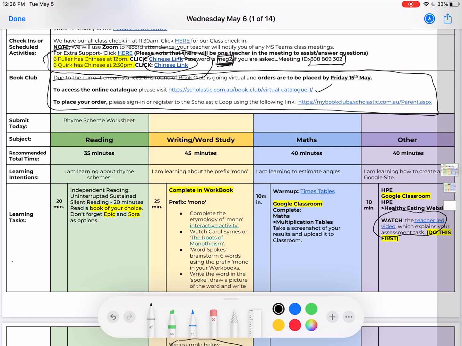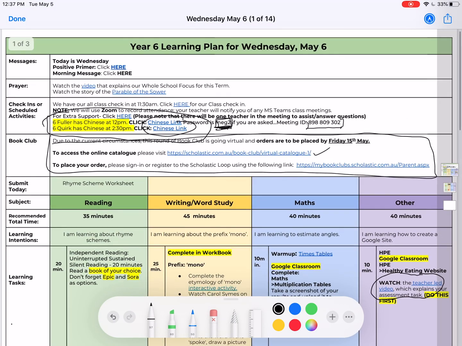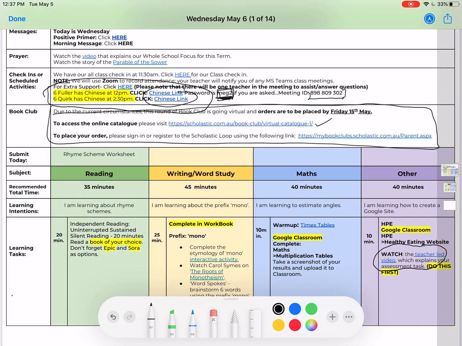If you have any questions, make sure you check into the extra help groups. Those extra help groups are not linked in today's, but they're linked in other days, where you can go get the extra help. And the only other thing, I think that's it. So if you have any questions, let your teachers know, and good luck for today.